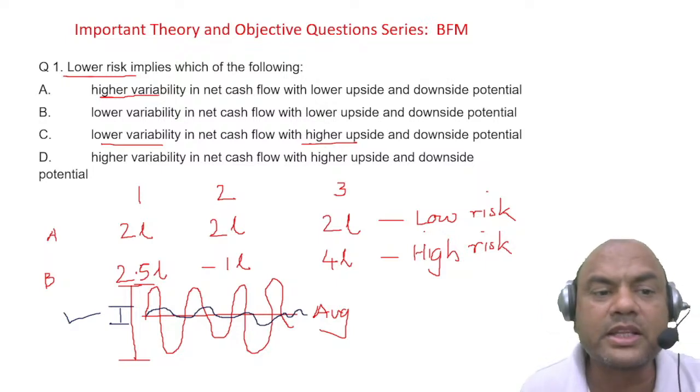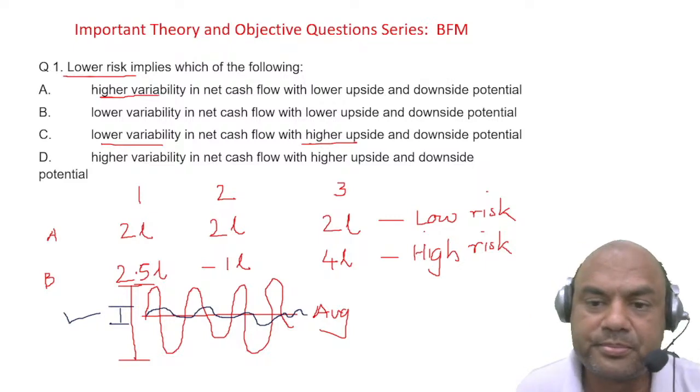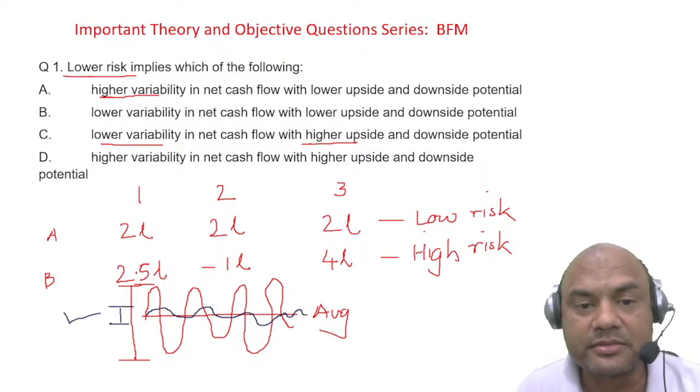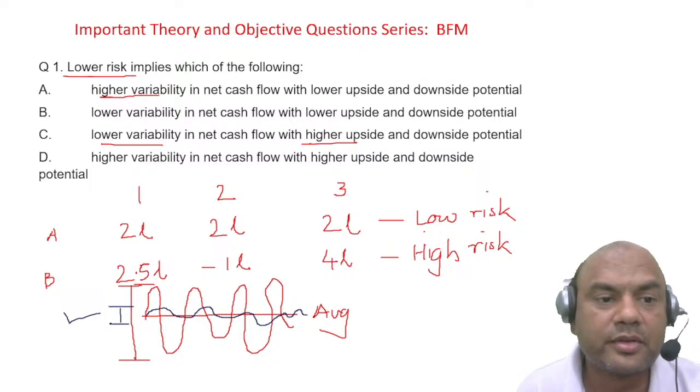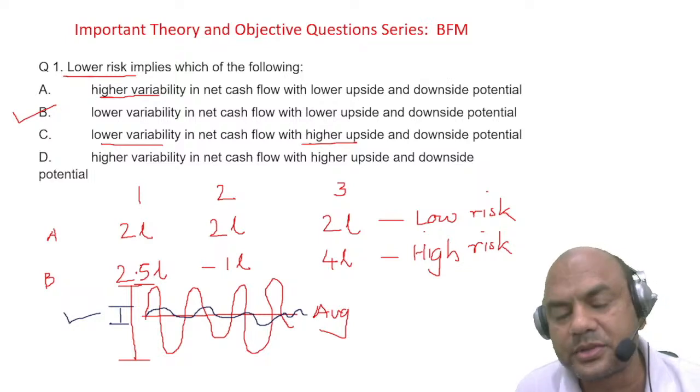So what is the answer for this? A, B, C or D? What is the answer? A, B, C or D? Comment section. It is B. Okay. Low variability, low upside, low downside. Simple.